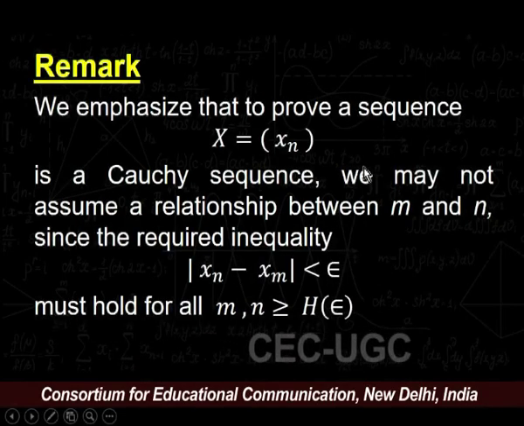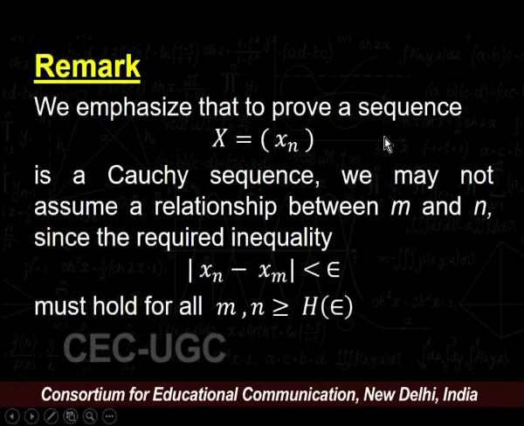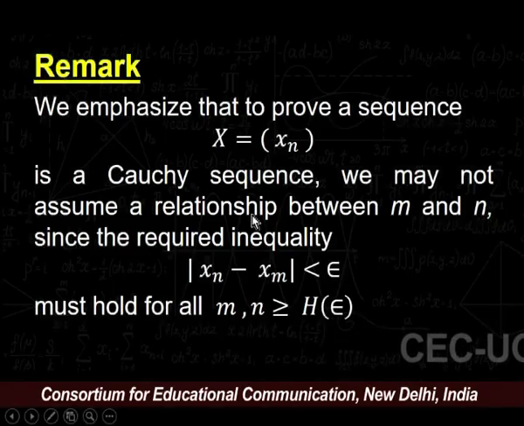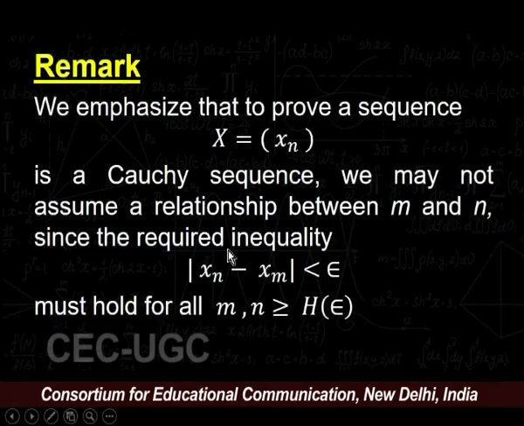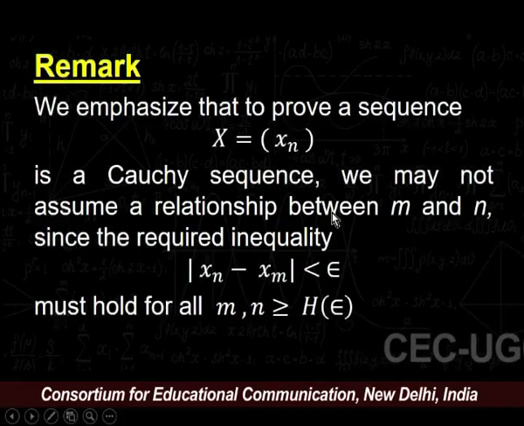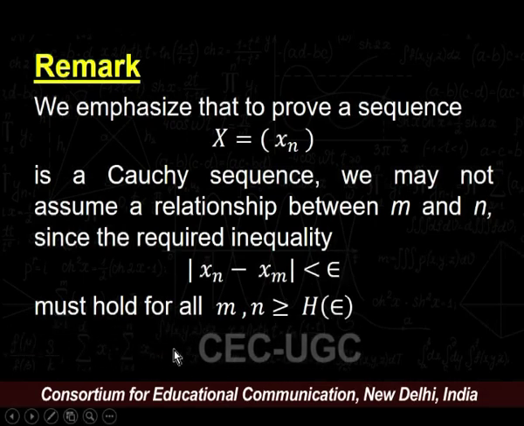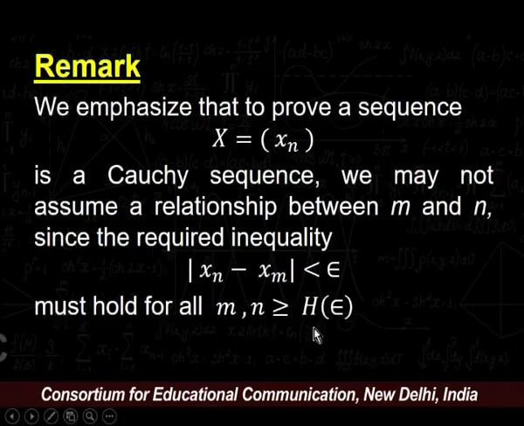Remark: we emphasize that to prove a sequence is a Cauchy sequence, we may not assume a relationship between m and n, since the required inequality must hold for all. That means, the required inequality modulus of x n minus x m is strictly less than epsilon must hold for all natural numbers m and n which are greater than or equal to h.